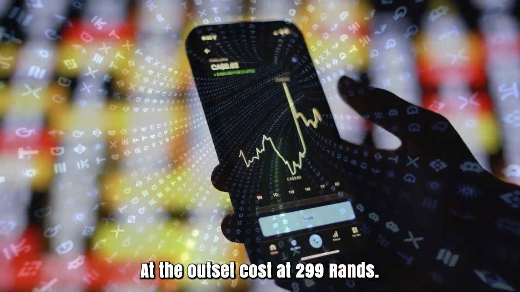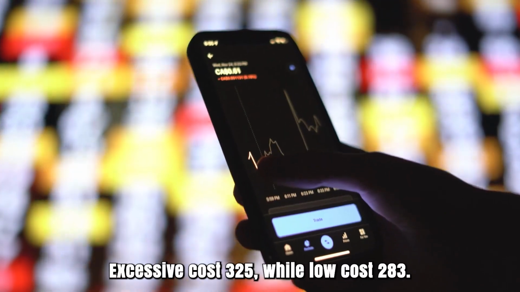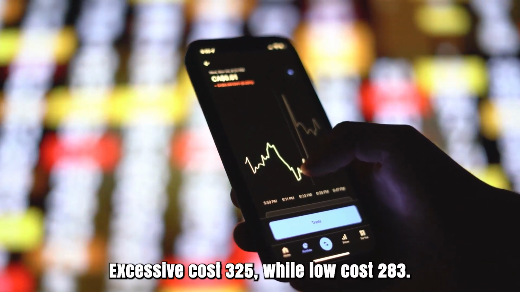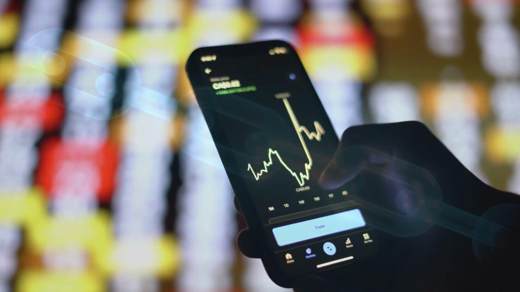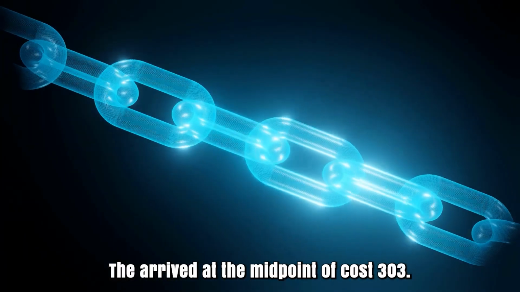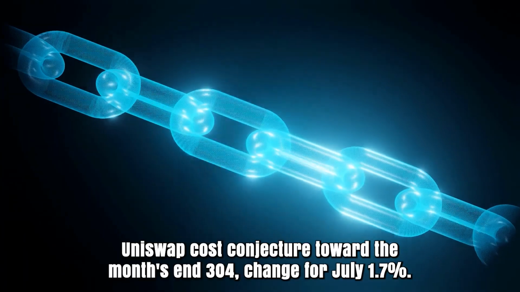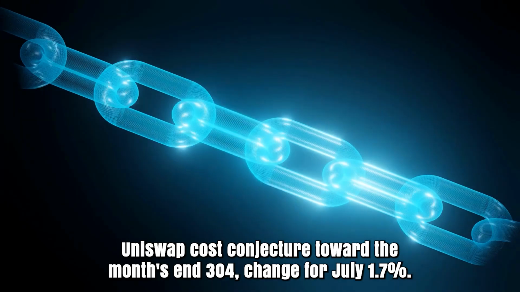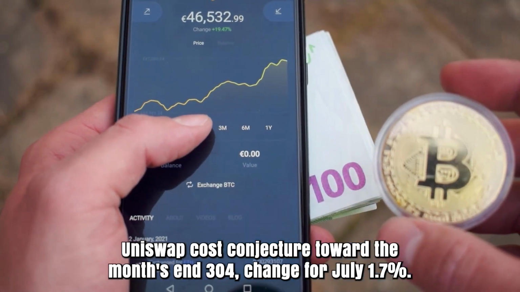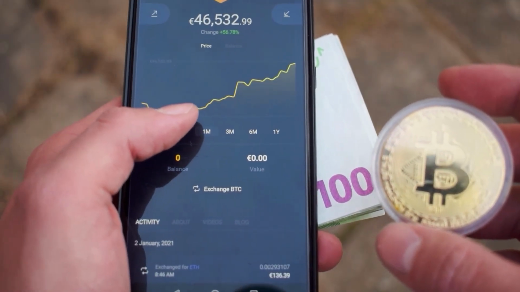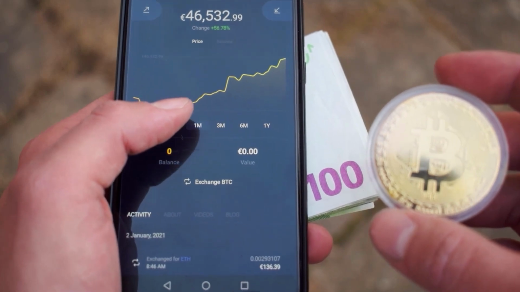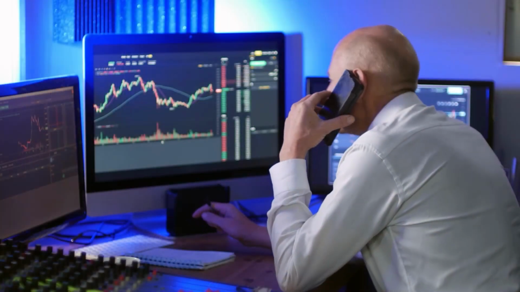At the outset, price at 299 rands. High price 325, while low price 283. They arrived at a midpoint price of 303. Uniswap price conjecture toward the month's end 304. Change for July 1.7%. Uniswap conjecture for August 2026. At the outset, price at 304 rands.